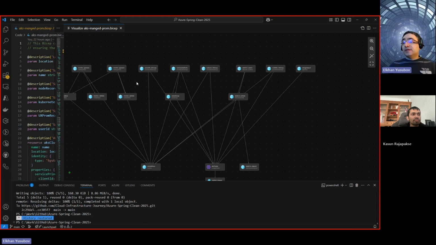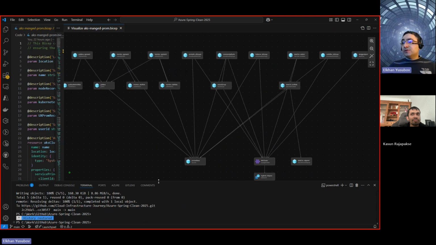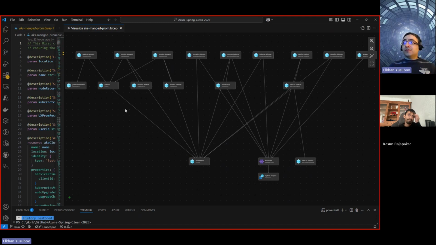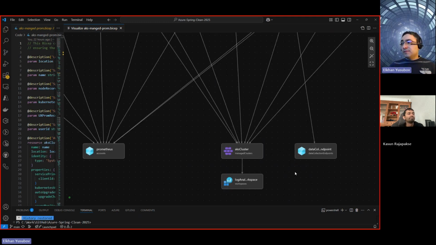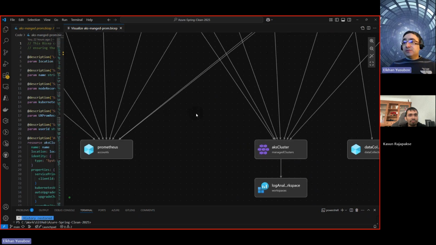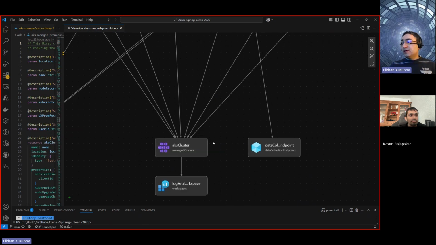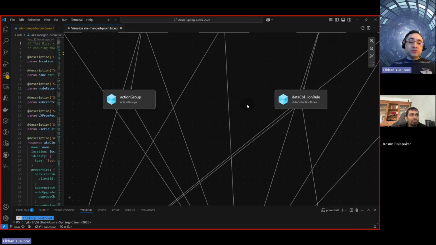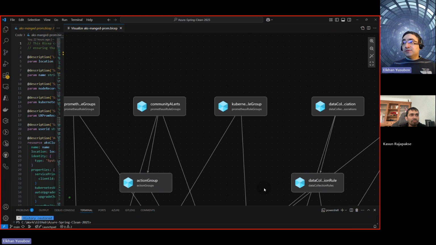Whoever created that, it still needs to go through some iteration to make sure that it gets all the GIFs or visualization of each component. But here, as you see, part of this visualization is going to create the AKS cluster, right? That's what you would be seeing on the demo that Kasun is going to show on the Azure portal. Part of this visualization will create the Log Analytics workspace and data collection points, including the Prometheus account as well as the data collection endpoint that's here. And the rest are all different rules and action groups that are part of this deployment, as you see here.